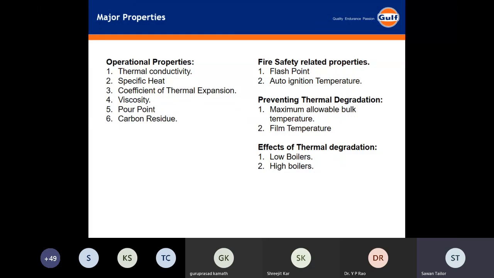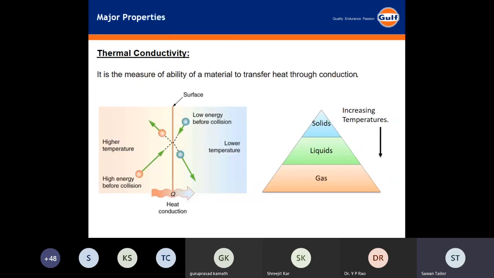Then, two of the major properties related to thermal degradation are the low boilers and the high boilers, which come into the thermic fluids when they run at very high temperatures. This is the effect of thermal degradation. Now further, I will explain the properties one by one. Some major properties, four or five, I will explain.